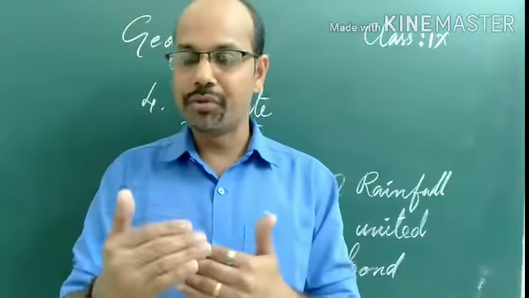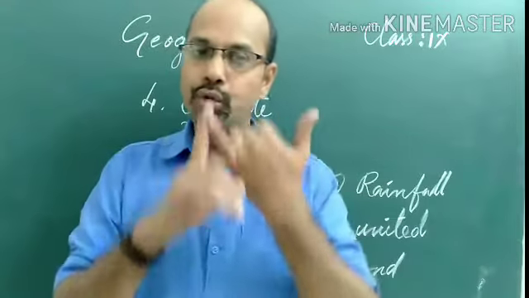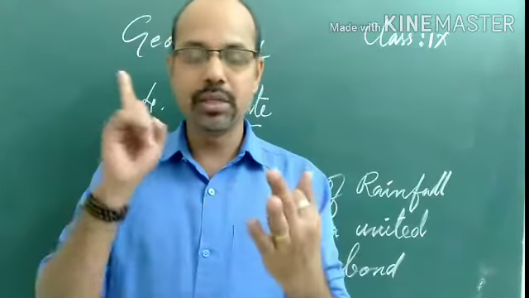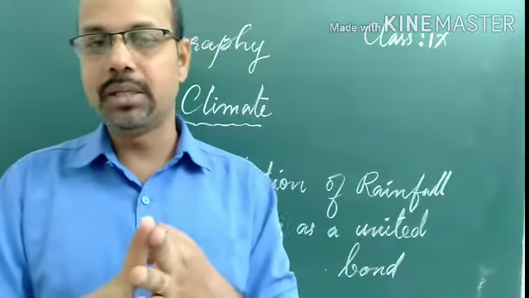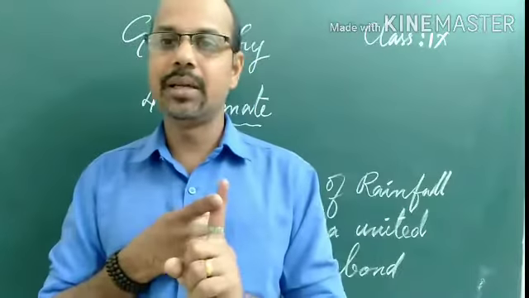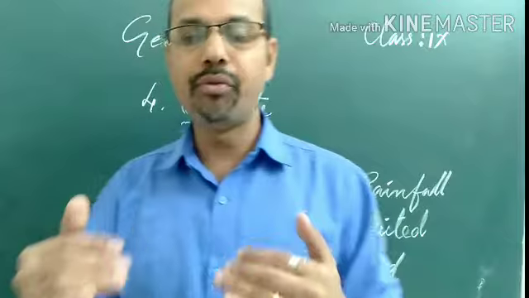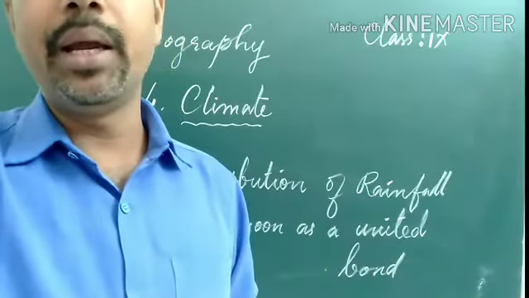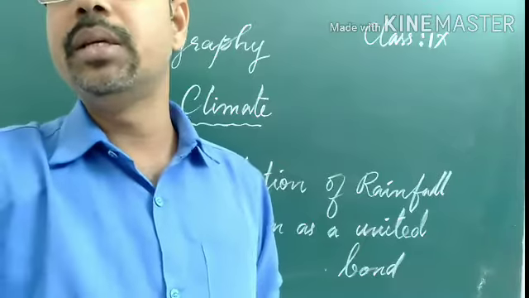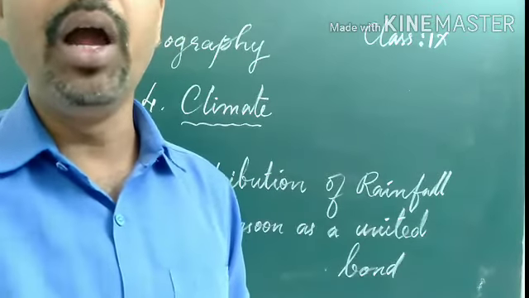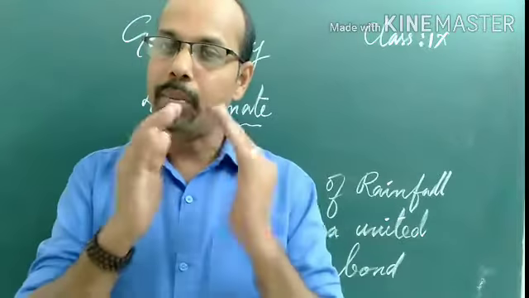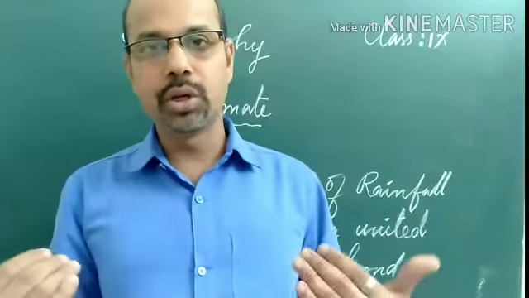How do the seasons of India change? We have two monsoon seasons, the advancing monsoon and the retreating monsoon season. Then we have the summer season or hot weather season, and the cold weather season, that is the winter season. So these are the four different climatic conditions or weather conditions experienced in our country. These have a very good effect on the lifestyle of the people, and on culture and tradition also.